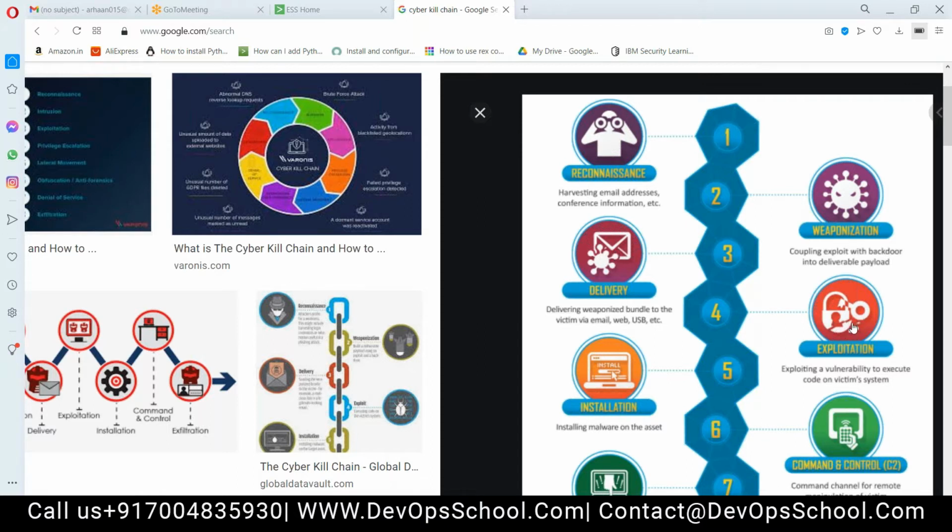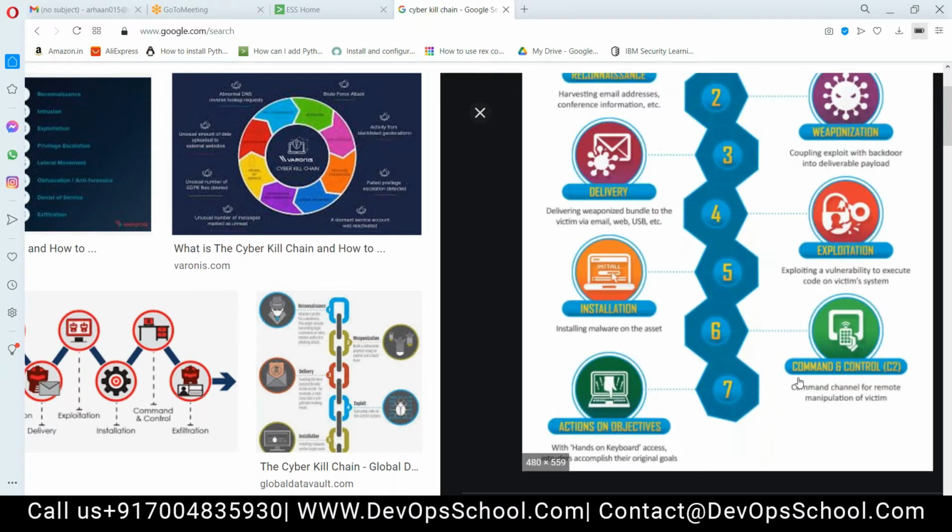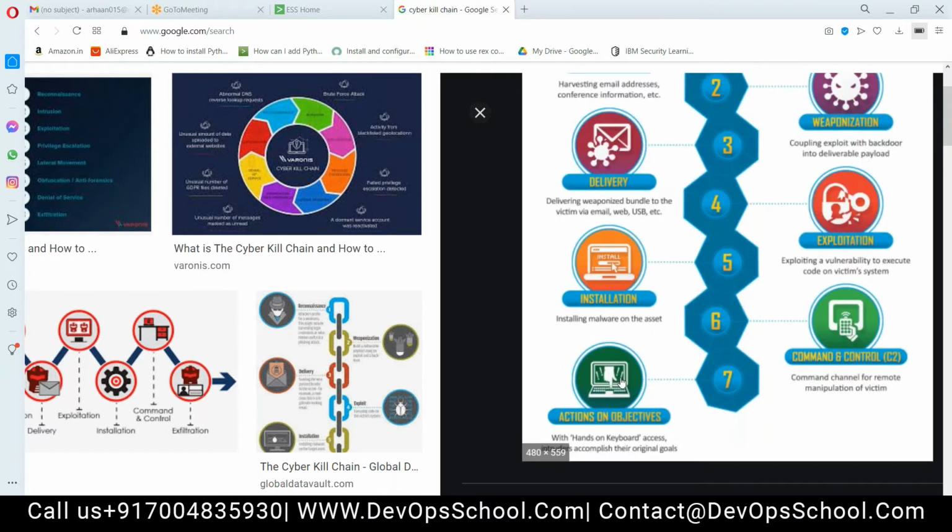Once I am successfully able to exploit it, I will be installing the malware. Once the malware is installed, the sixth step will be command and control. Once the malware is installed in the environment, Mohammed and Sylvian, what this malware and ransomware do is connect to the outside world. They will be transferring the data. He will be stealing the data from my organization. That's what command and control is. He will be connecting to his boss, and after this, action on objective, whatever my objective was, that I should get this information, that information.